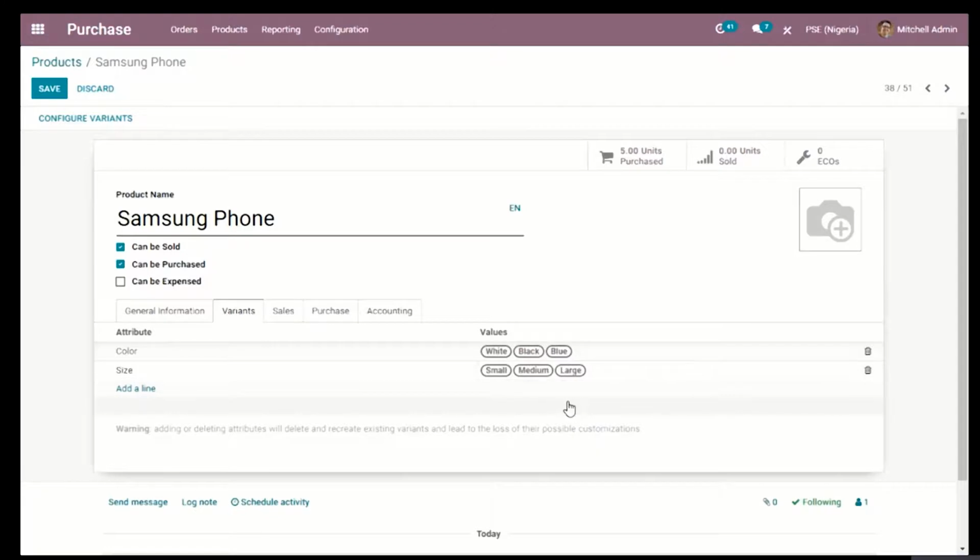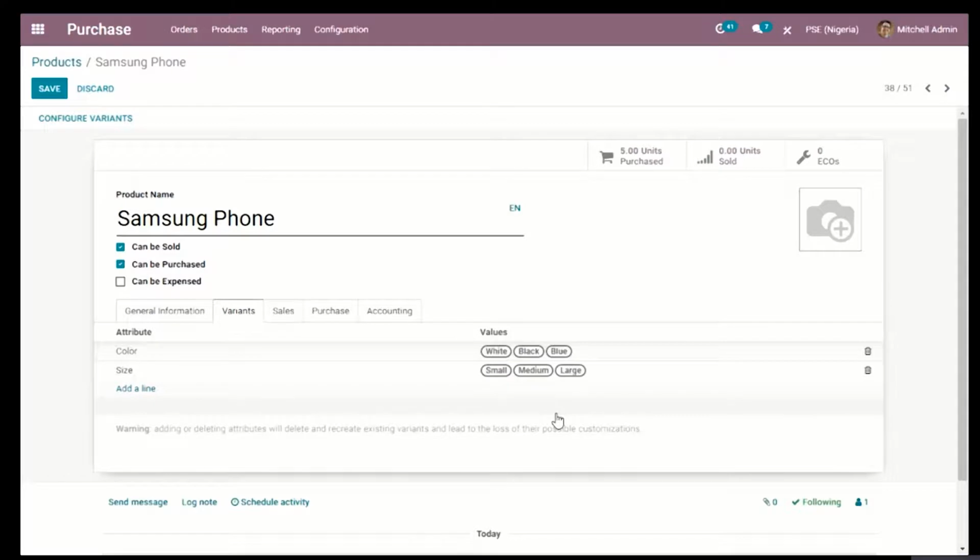Now in total, we have three variants for the color and three variants for the size, and if we were to decide to mix, normally variants are ordered in mixes. For instance, I might have in stock white small, white medium, white large, black small, black medium, black large.